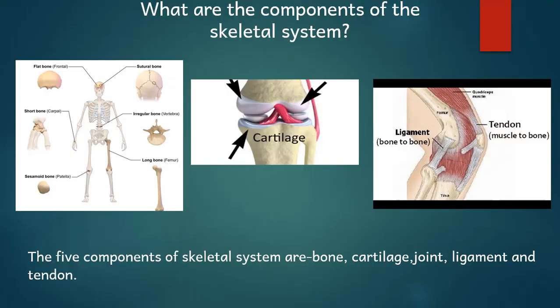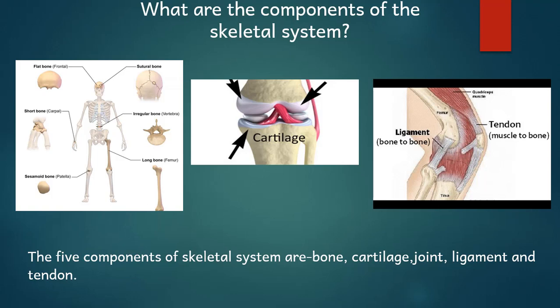Hello students. In the last session we discussed movement and locomotion. Why are we able to move? We discussed the coordination between the skeletal system and the muscular system, which helps us in movement. In this session we are going to discuss what the components of the skeletal system are, or what the skeletal system is made up of.